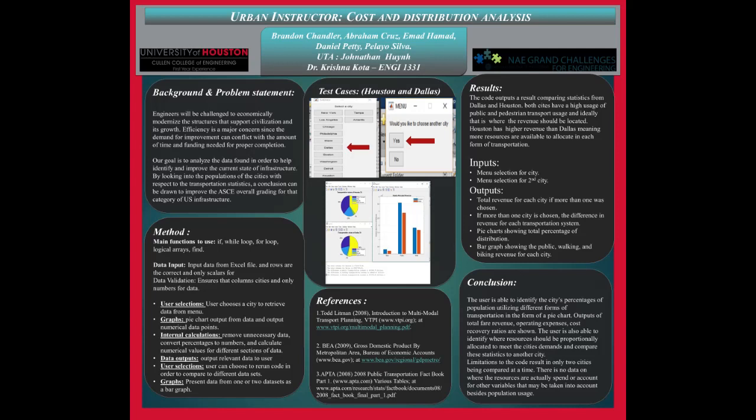From there, we extracted the public transit percent from the dataset, the travel to work walk percent, travel to work bicycle percent, and travel to work from home percent. We also validated the whole dataset to make sure that all the numbers were positive. If not, we take the absolute value of the negative number. Then we created a vector for the travel to work or work at home data for the user selected city.